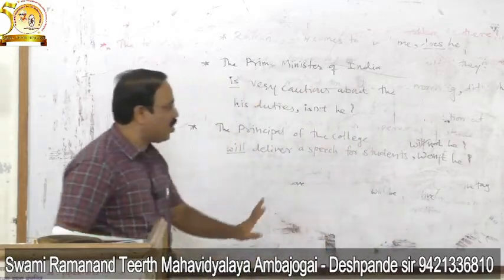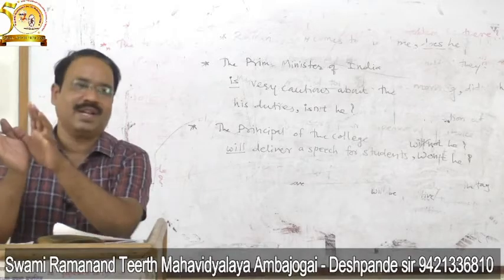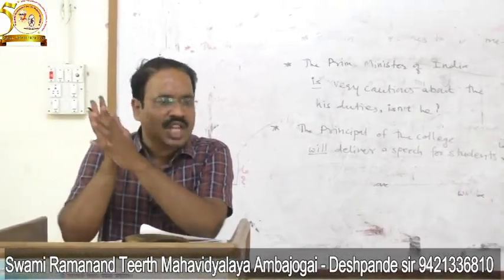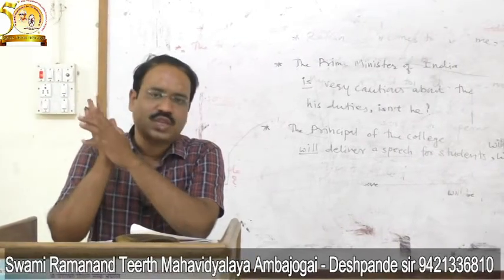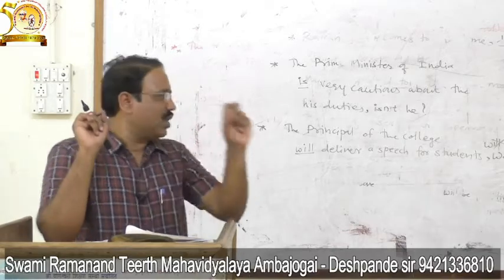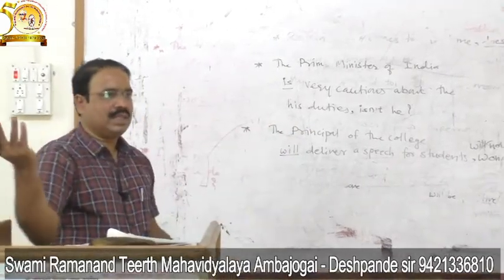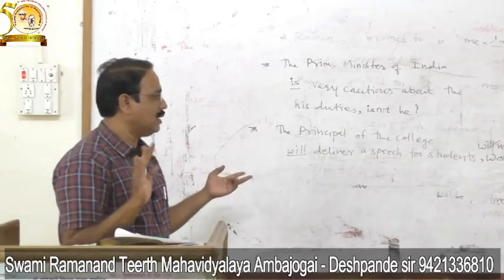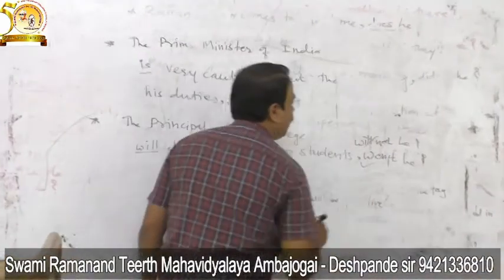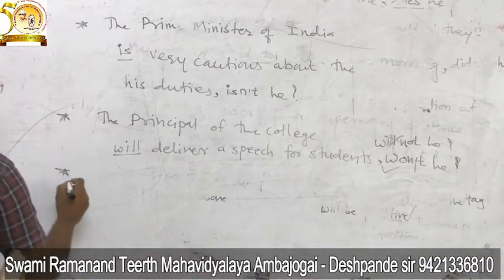Only the negative contracted form must be used because it is a short question asked to that statement, and that's why the negative contracted form is expected to be used by the student for a correct question tag. So will not he or shall not he, shall not we, such forms are not accepted. Only this type of contracted forms are accepted. See the next example.